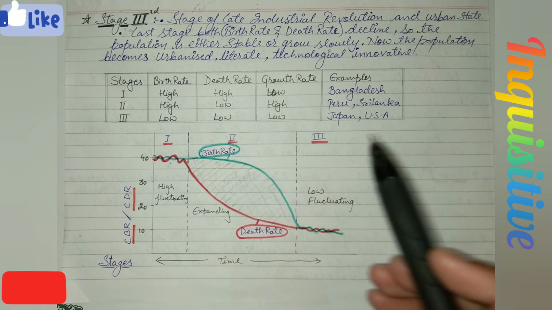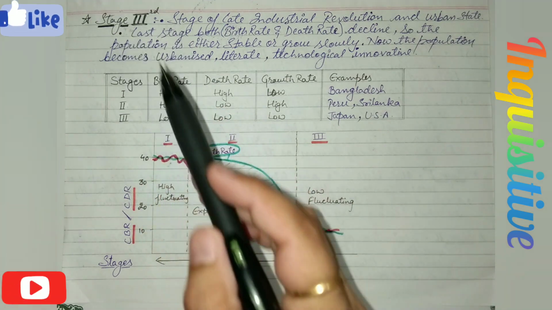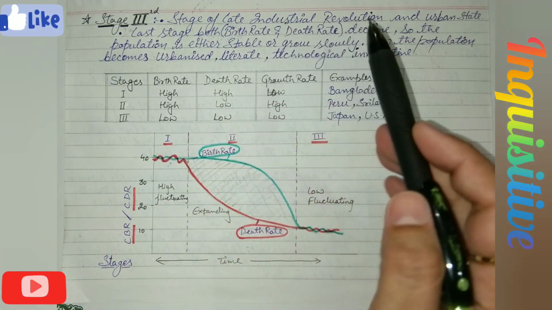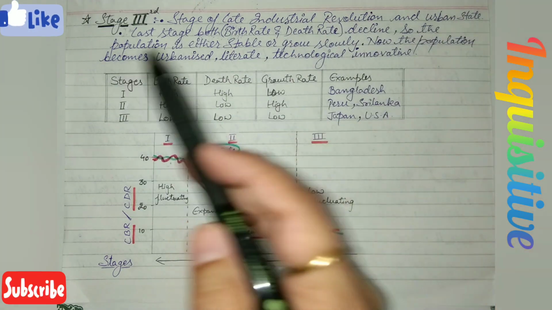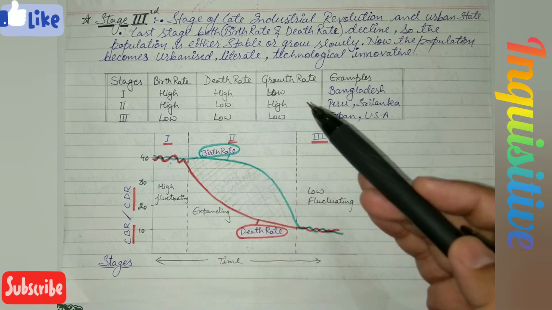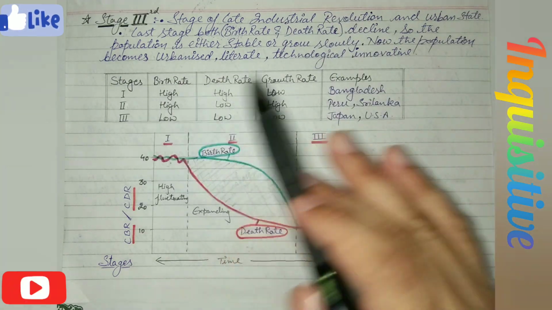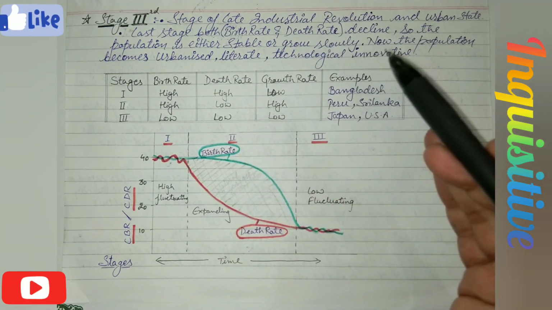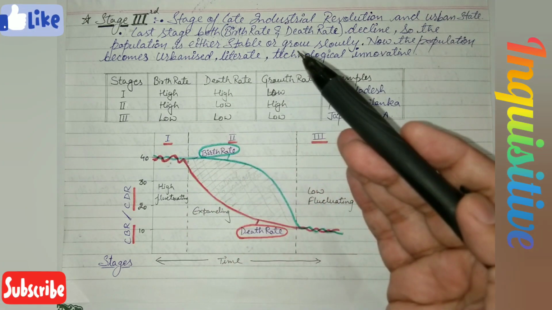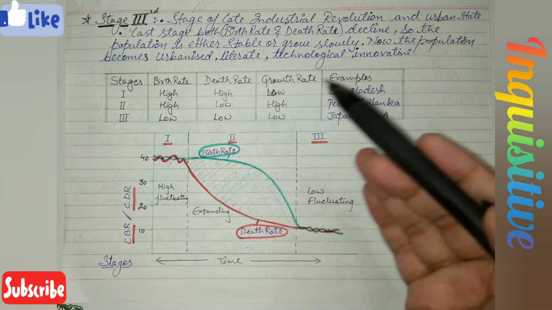Now student, let's check the third stage of this theory, that is, the late industrial revolution and urban states. In the last stage, both the birth rate and the death rate are declining, so the population is either stable or grows slowly. Now the population becomes more urbanized, literate, and technology-wise more innovative.